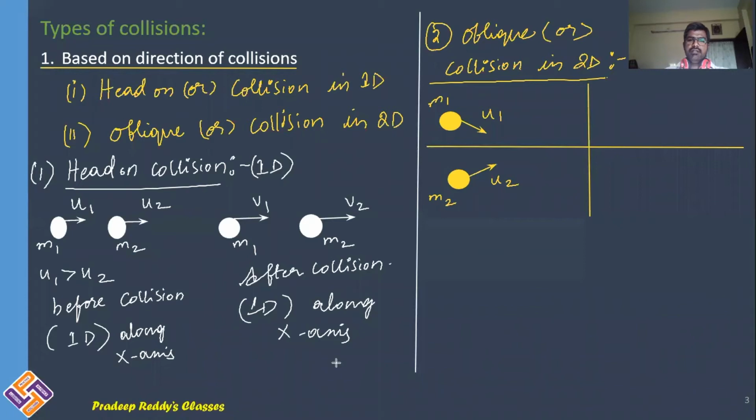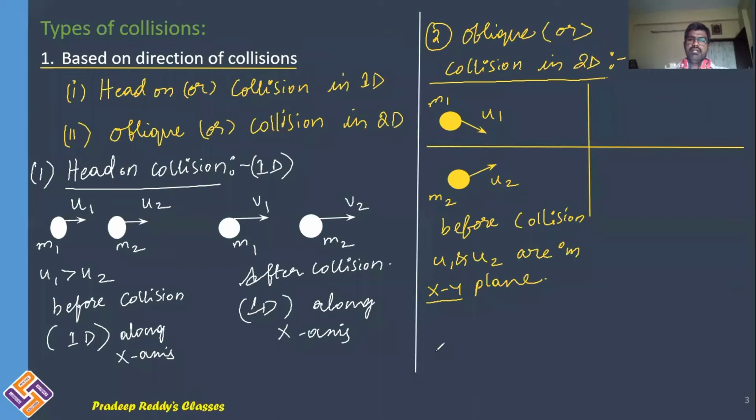Now when you are considering these bodies u1 and u2, they are in a plane. You can resolve u1 into components and u2 also into components. This is before collision. Before collision, u1 and u2 are in the xy plane. They are not traveling purely along x-axis or y-axis. They are traveling along x-axis as well as y-axis. They come and collide with each other.